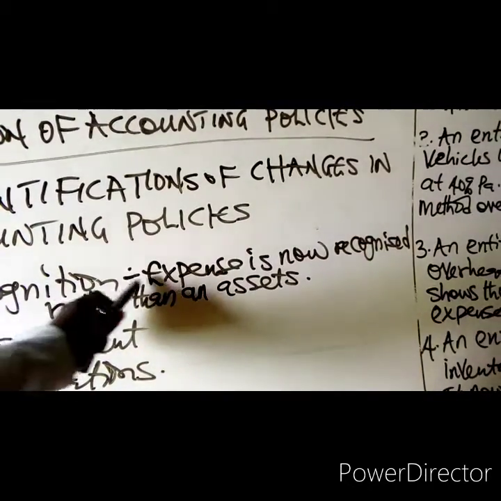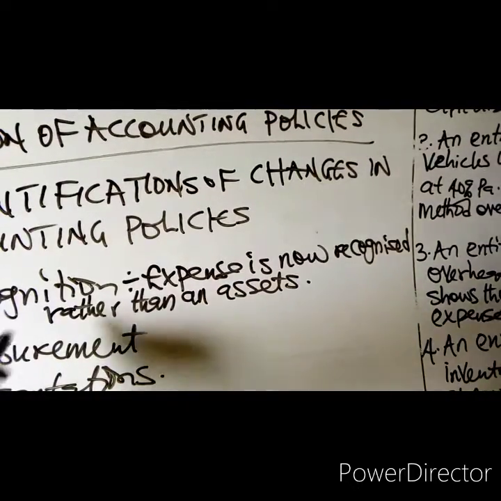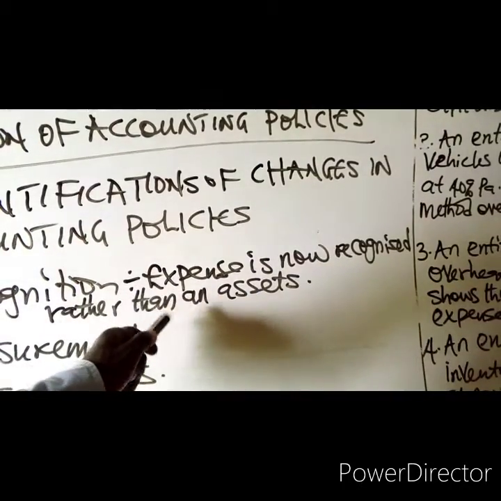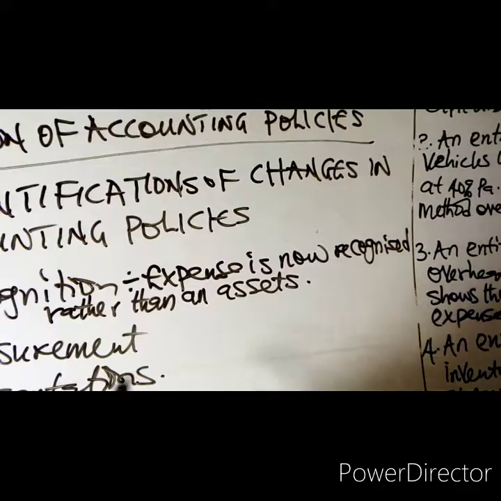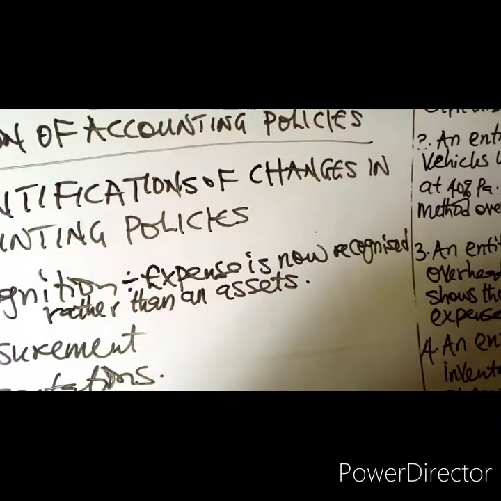In accordance with the revised IAS 23 on borrowing costs, before this IAS 23 was revised, all borrowing costs we usually charged as expenses. Before the revised IAS 23, we used to expense all borrowing costs.